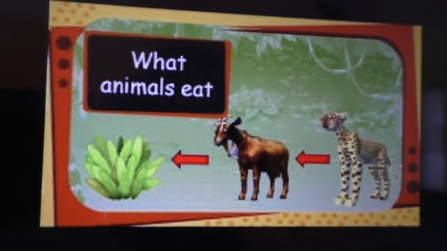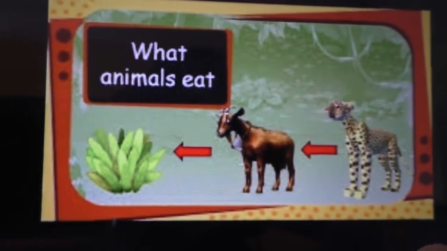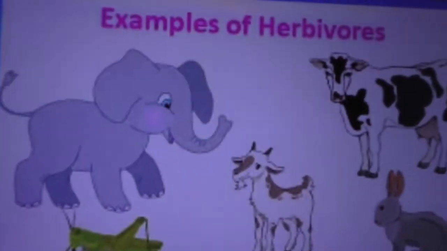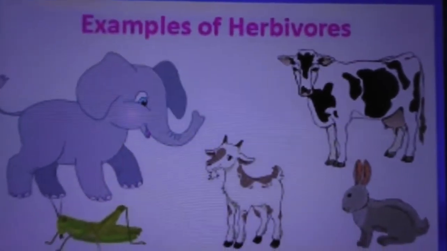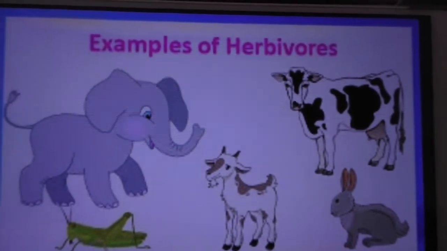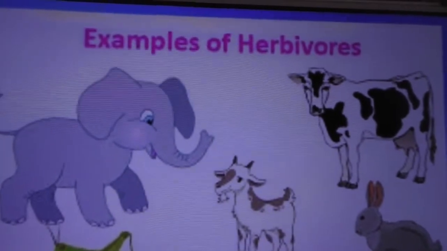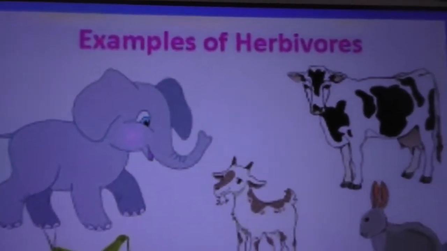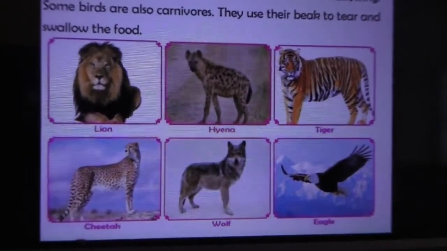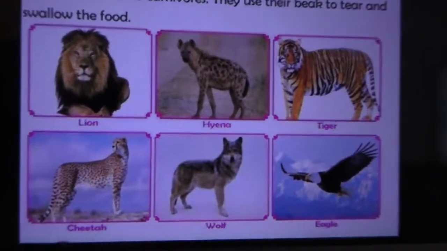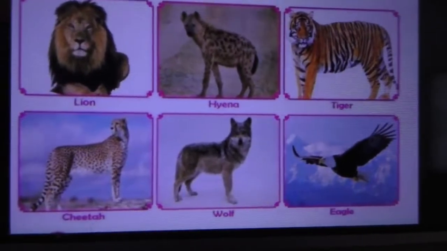Look here children, what animals eat? Different animals eat different food items, isn't it? These are examples of herbivores: elephant, grasshopper, cow, goat, rabbit and all. These animals are examples for carnivores: lion, hyena, tiger, cheetah, wolf, eagle.